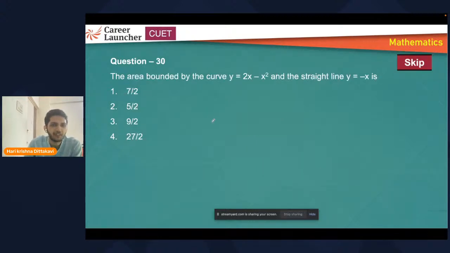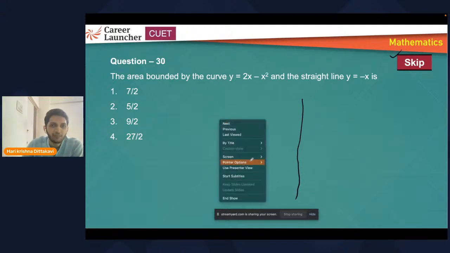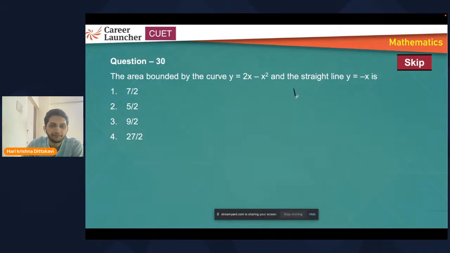After this, we'll stop. Look at this. The area of the region bounded by this curve and straight line. If you draw a rough figure, do you have an idea how to draw 2x minus x square? This represents a parabola, right? Always remember y is equal to x square represents a parabola. Doesn't matter if you have 2x or 1, it will always represent a parabola. Now, if the coefficient of x square is negative, it will represent a downward parabola. So it is a downward parabola and it is 0 at 0 and 2. So this is how the parabola will look.